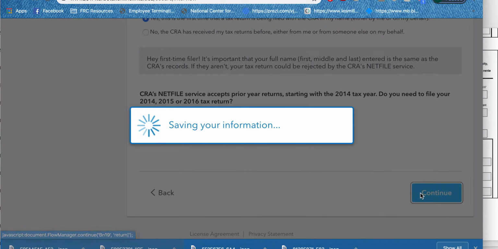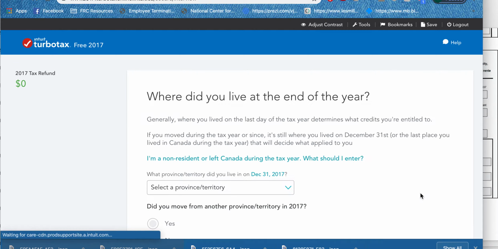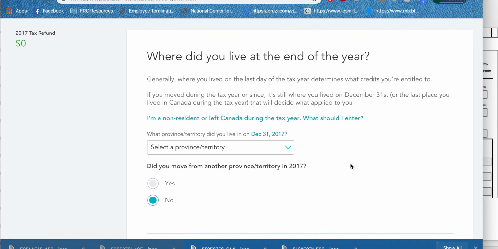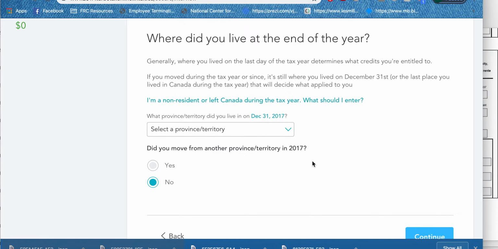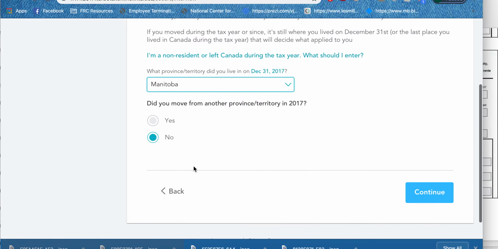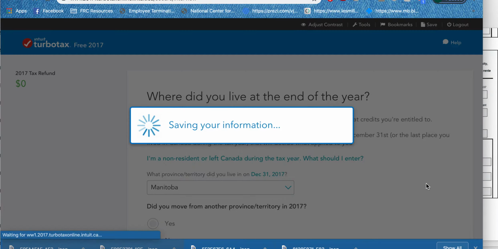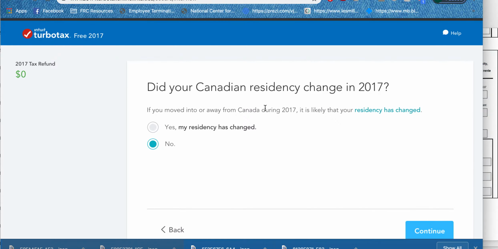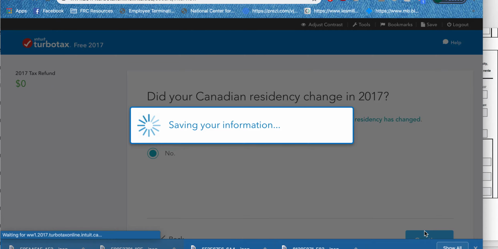So as you can see, it asks questions and it prompts you so that it will kind of guide you to certain areas that you might need to fill in. Okay, Jacob lives in Manitoba. You can see that on the T4. And no, he has not moved. Did your Canadian residency change? No.